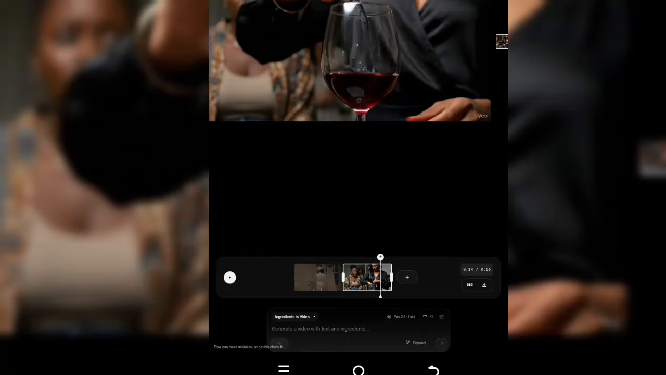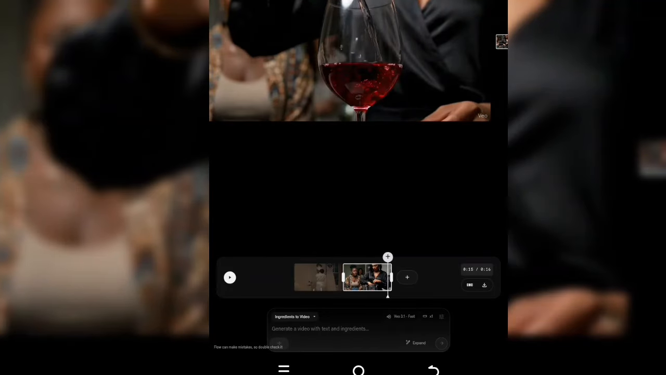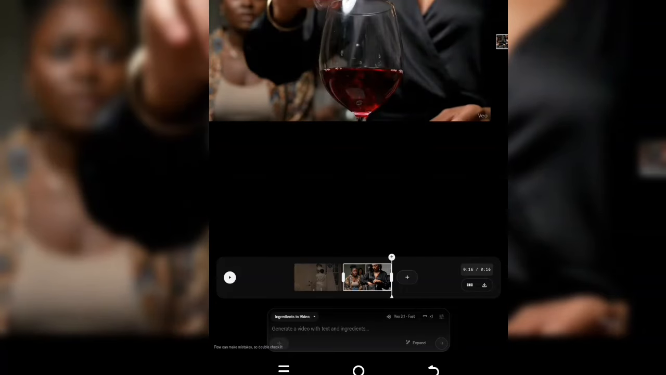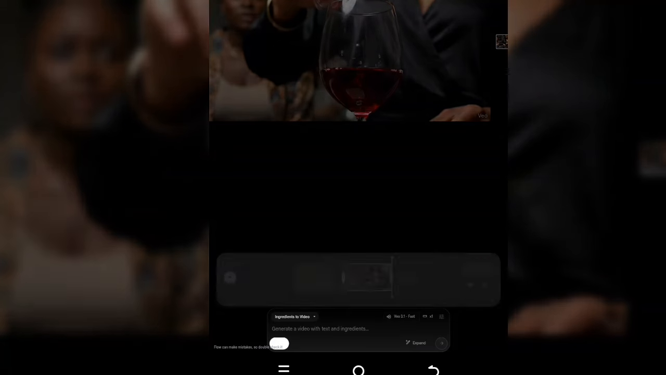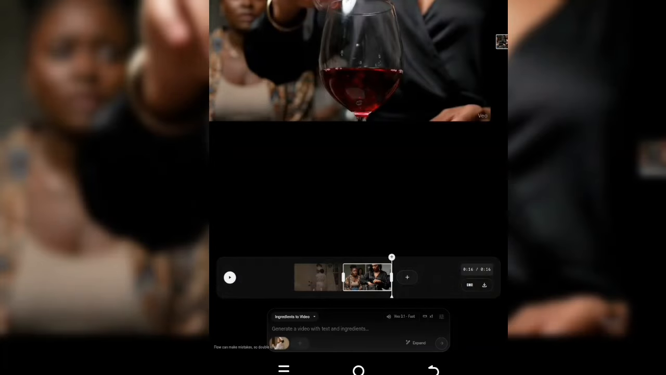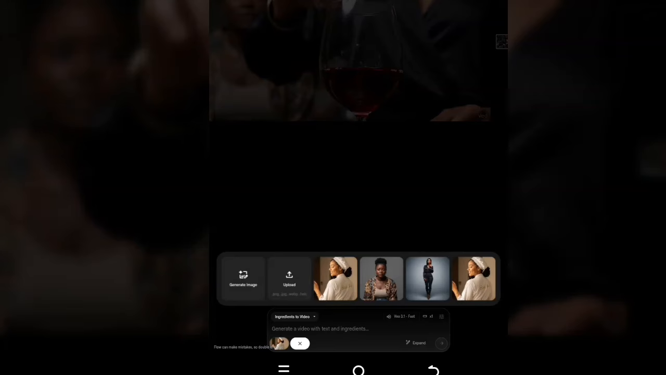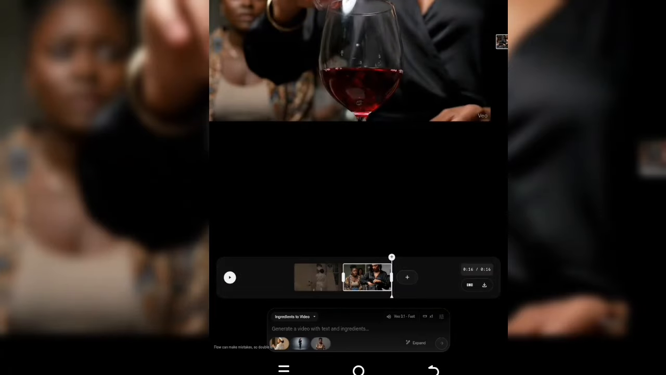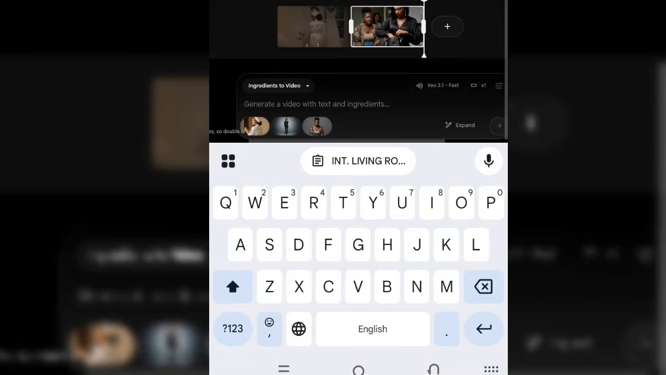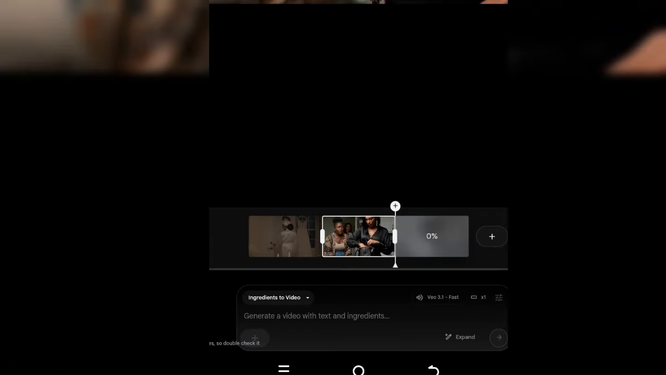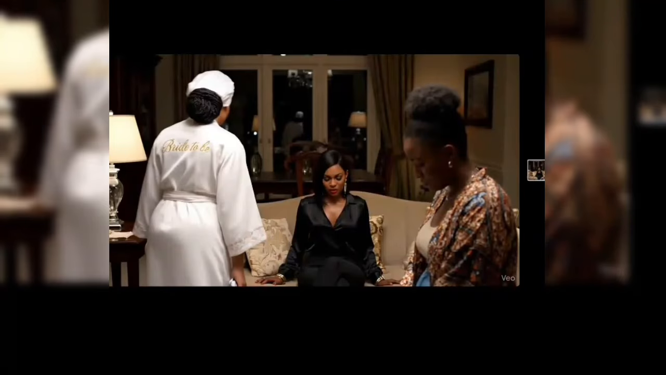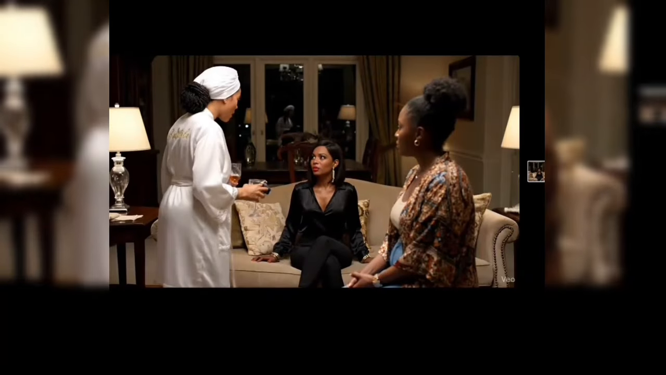Alright, so this part I'm going to extend it as well. Then the next thing I'm going to do is to still upload our images. And alright, so I'm going to paste the third prompt. So as you can see, it's generating. This is the third scene, so I'm going to drag this now.